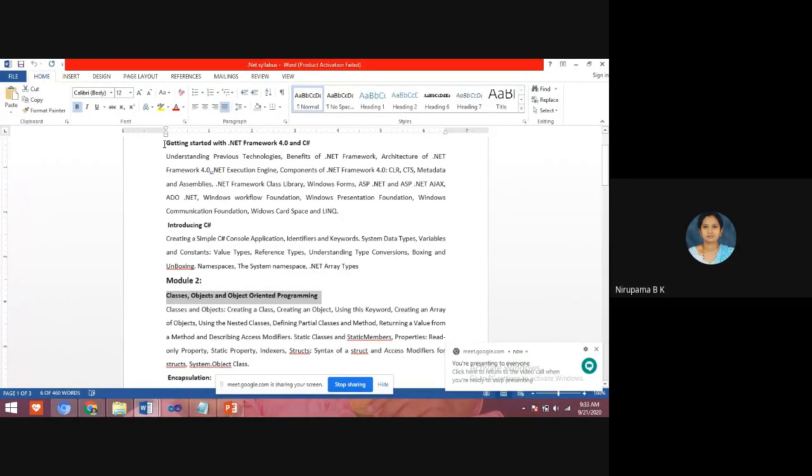So the first module was getting started with .NET Framework 4.0 and C#. In the first module we learned about .NET Framework. What are the components of .NET Framework? Metadata, assembly, libraries, ASP.NET, Ajax, Windows Workflow Foundation, Presentation Foundation, and the introduction of C#. That is creation of a simple console application, variables, reference type, data type, boxing, unboxing, namespace, array, .NET array type, we have seen. Yes, students, we have done with module 1.